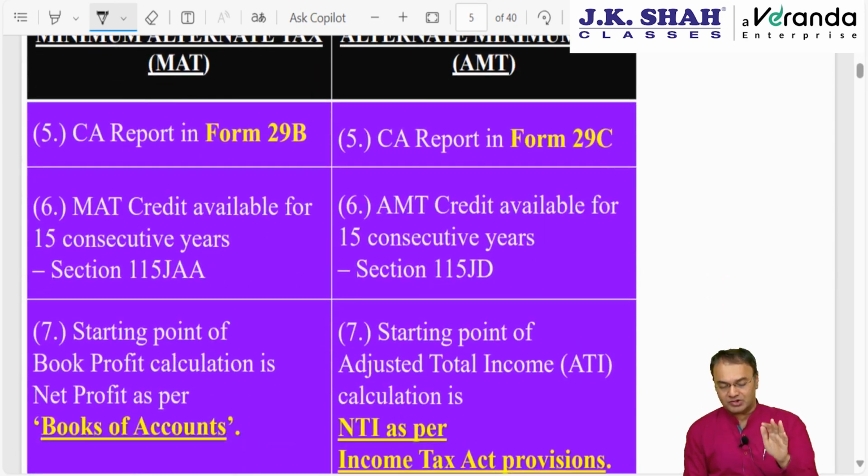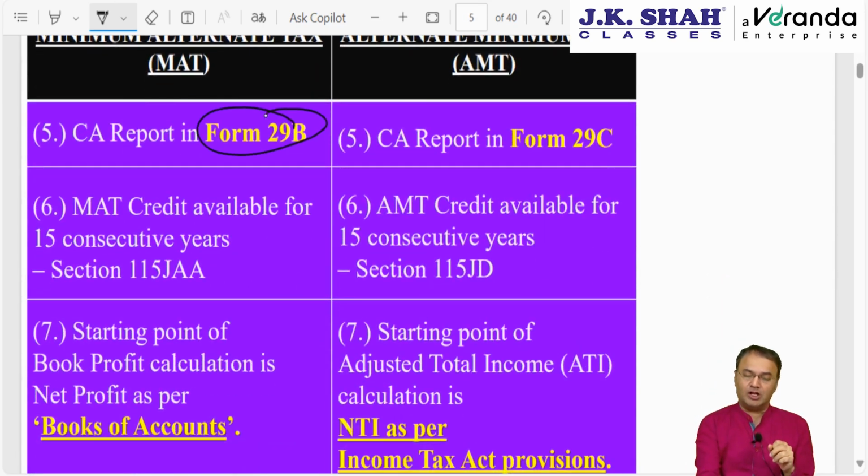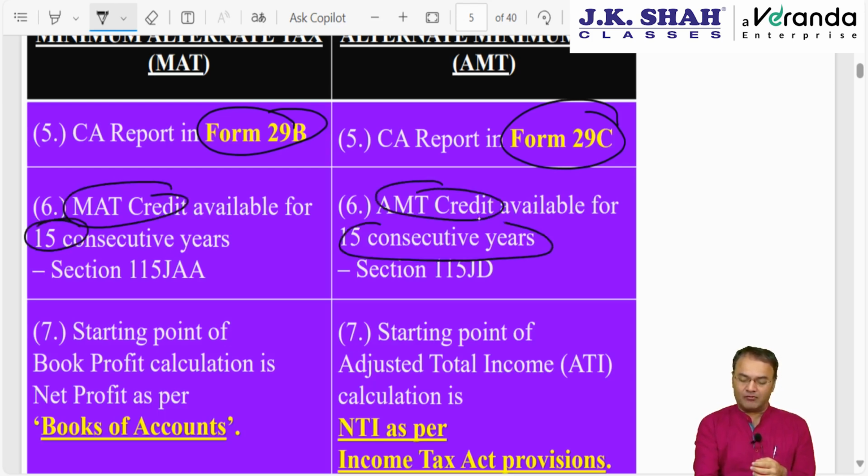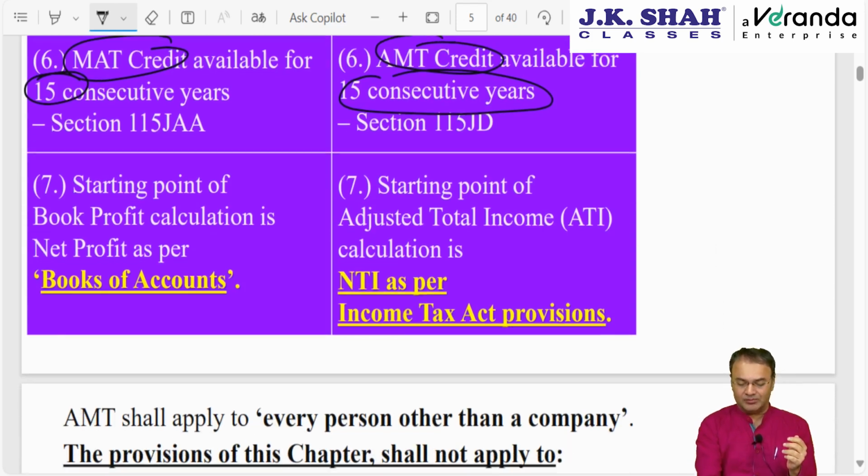Next point of distinction is the CA report to be furnished in Form 29B for MAT, here Form 29C. In both places the time limit is the same, 1 month before the due date of filing the IT return. Here MAT credit is allowed for 15 years, and here AMT credit will be allowed for 15 years. The section number will be different, but the concept is ideologically the same.